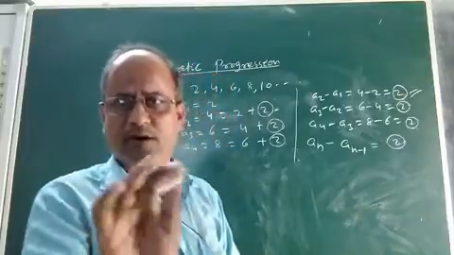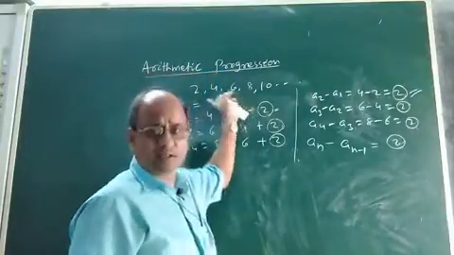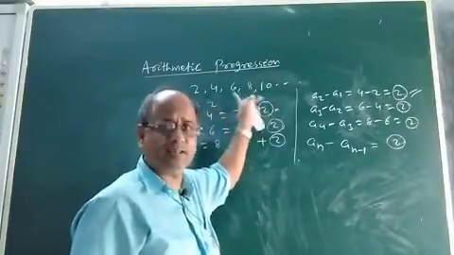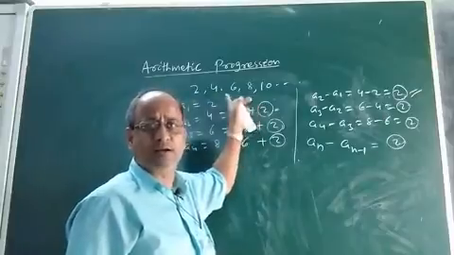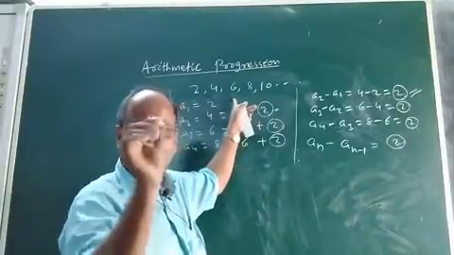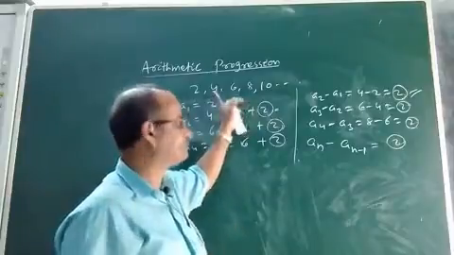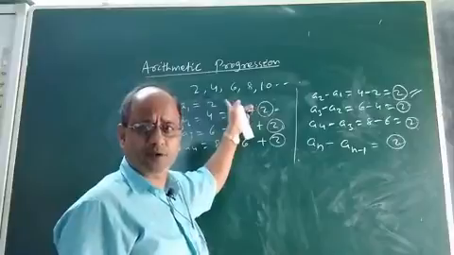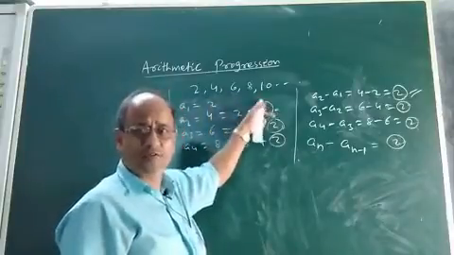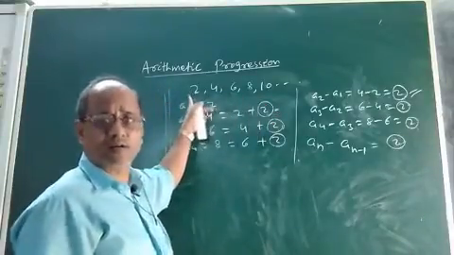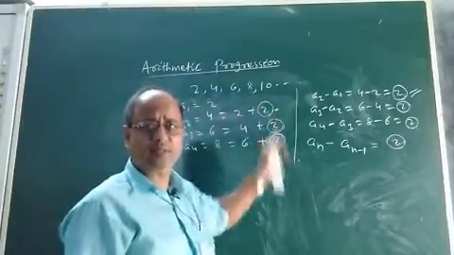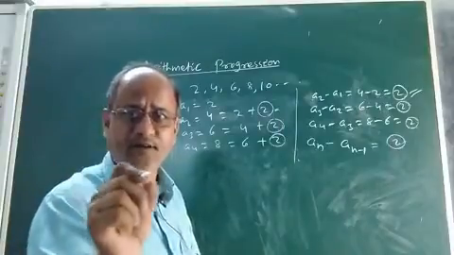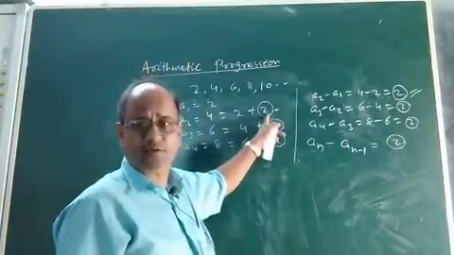So, children, I hope you understood this sequence. This is one example of an arithmetic progression. First, I said it is a sequence, because it is an arrangement which obeys a certain fixed rule. Now, why is it an arithmetic progression? Because in this sequence, other than the first term, all other terms undergo progress or change by a fixed constant or fixed number, that is 2 in this case.